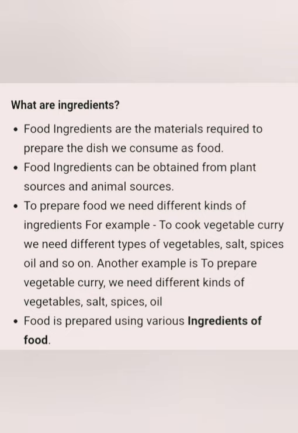Now what are the ingredients? Food ingredients are the materials which are required to prepare a dish, and these we can obtain from plant sources and animal sources. For example, if we cook vegetable curry, we need different types of vegetables, salt, spices, oil, etc. These all are the ingredients which we use for preparing food.